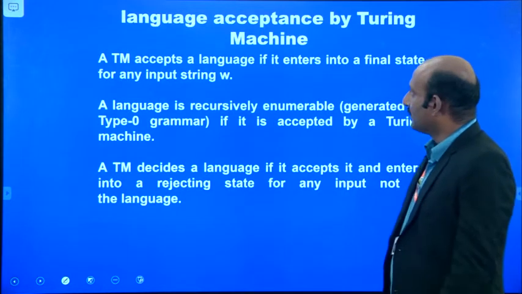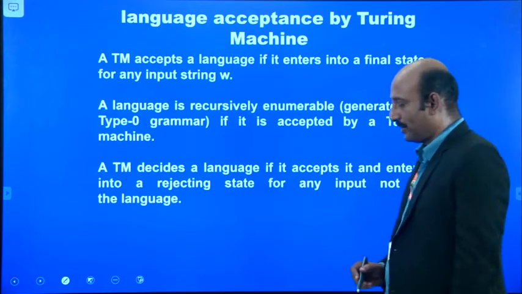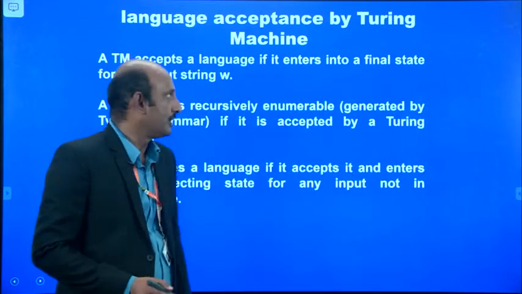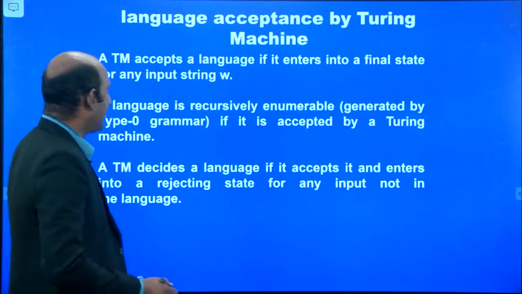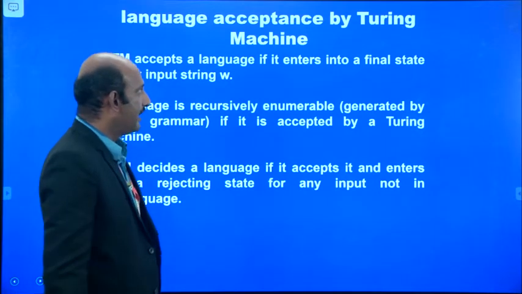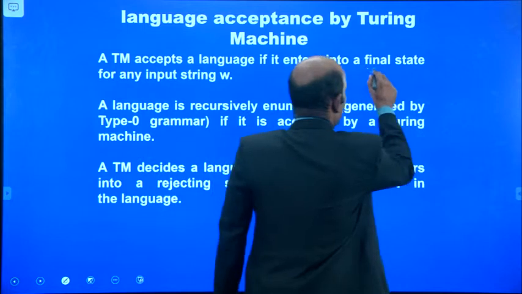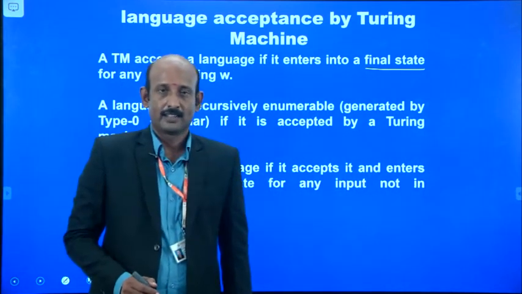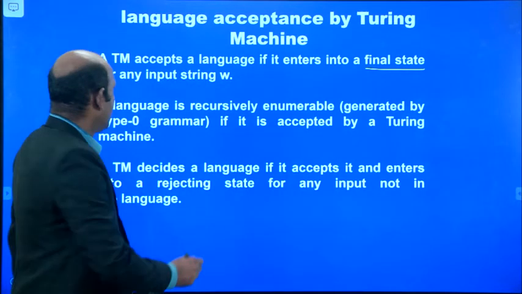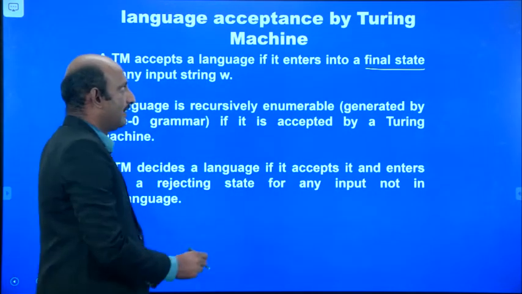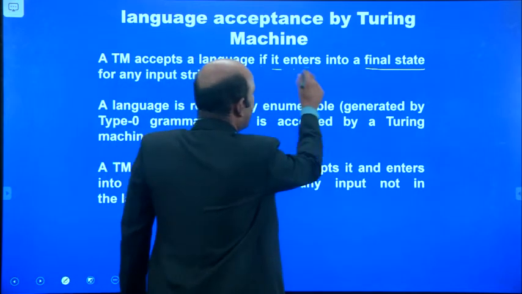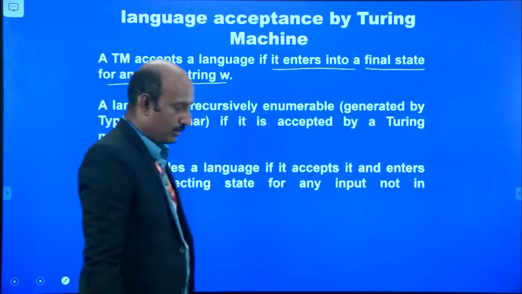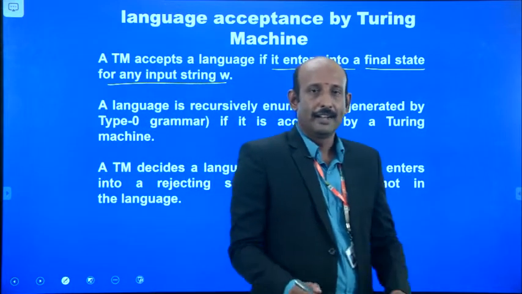Well, next we can go on to see the language acceptance by Turing machines. What is the language accepted by the Turing machines? A Turing machine accepts a language if the control enters into the final state. So when will the Turing machine accept the language? The Turing machine accepts the language if the control enters into the final state for any input string W. Here W means an input string.